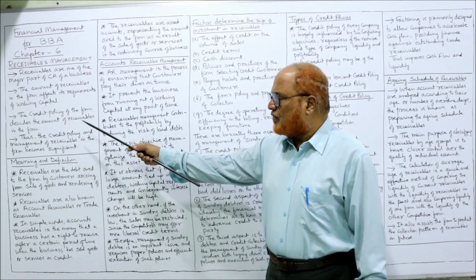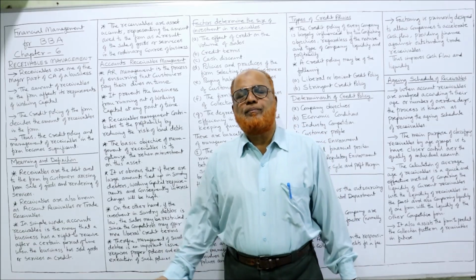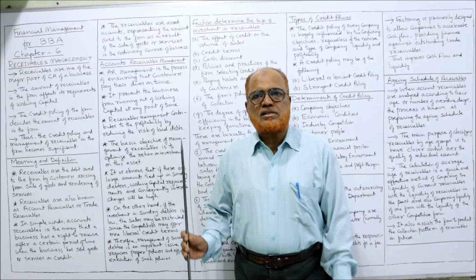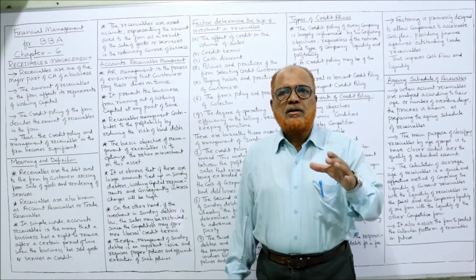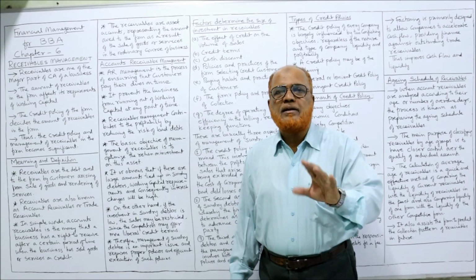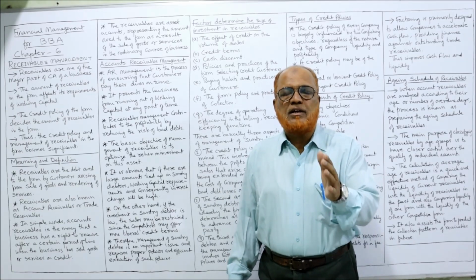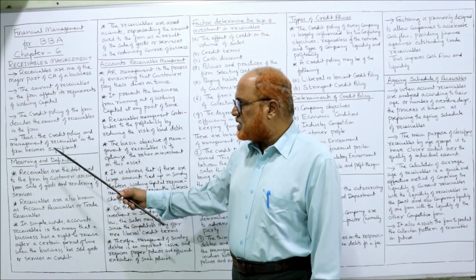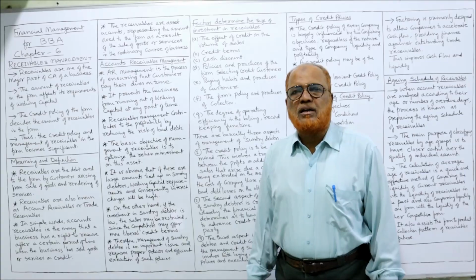The credit policy of the firm decides the amount of receivables of the firm. The firm has to make a credit policy. What is credit policy? I'll explain later. But trade receivables depend on the credit policy made by the company. And thus the credit policy and management of receivables become very significant.